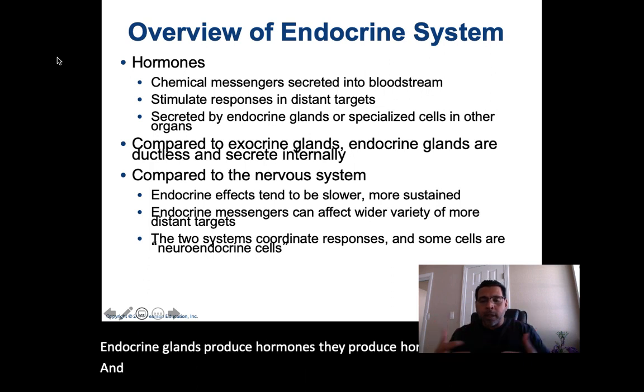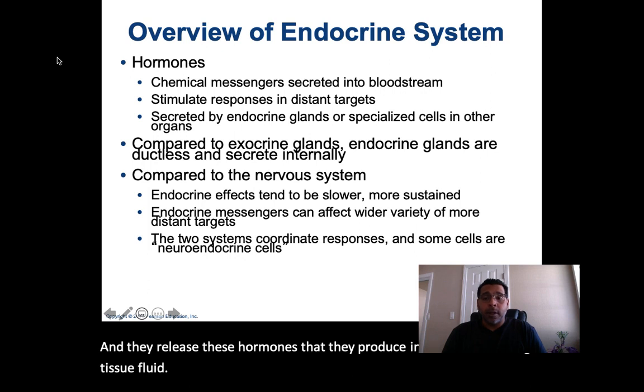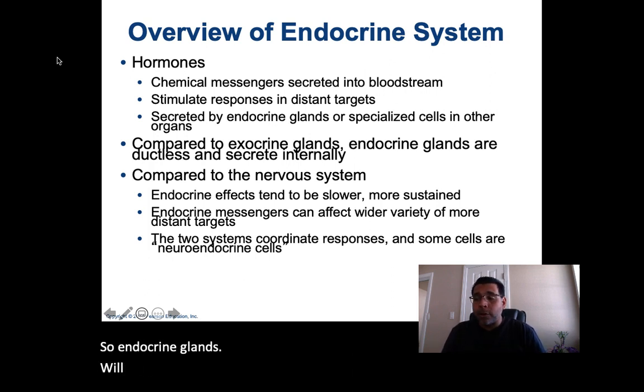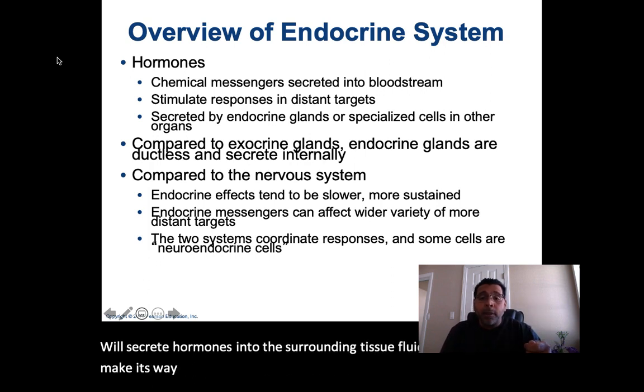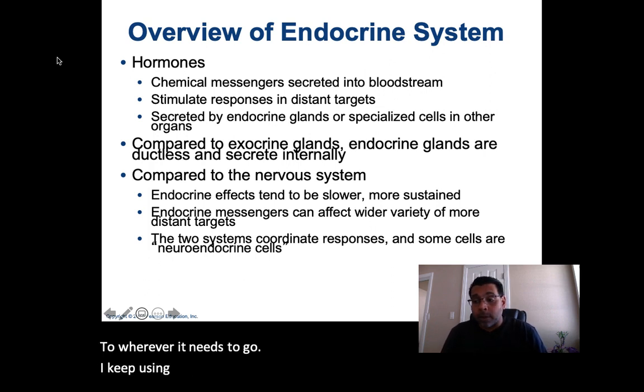And they release these hormones that they produce into the surrounding tissue fluid. So endocrine glands will secrete hormones into the surrounding tissue fluid. From there, the hormone will make its way into the bloodstream and travel to wherever it needs to go. I keep using the term hormones. You must be thinking, what is this thing he keeps mentioning?